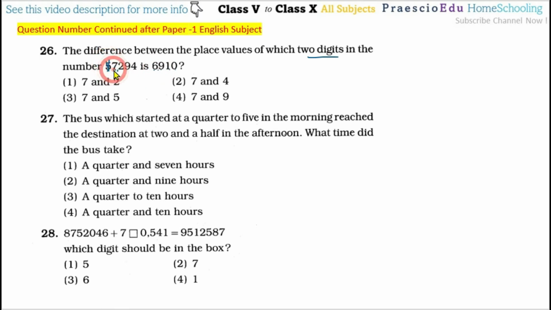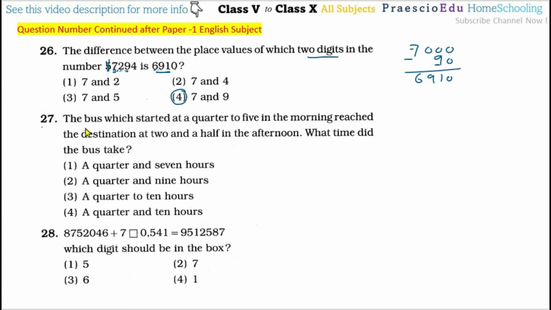Okay, then 7,000 and 200. So 7,000 minus 200 is 6,800. So it is very near to 6,000, which means possibly this 7,000 is there. So if not 200, then we will take this 90, means the digit 9. So 7,000 minus the place value of 9, which is 90, and if we make this subtraction, we get the number 6,910, which is mentioned here. So 7 and 9 are the two digits. So option number 4 is the correct one.